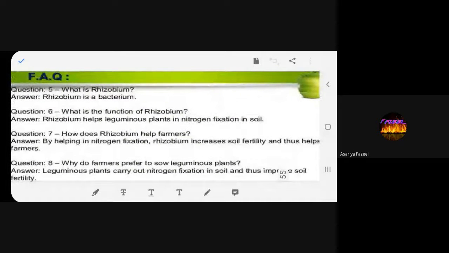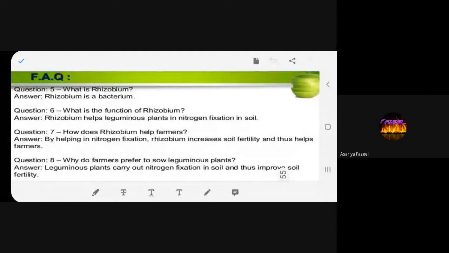Okay, the next question. What is rhizobium? Read, beta. What is rhizobium? Rhizobium is a bacterium. What is the function of rhizobium? Give only the answer.